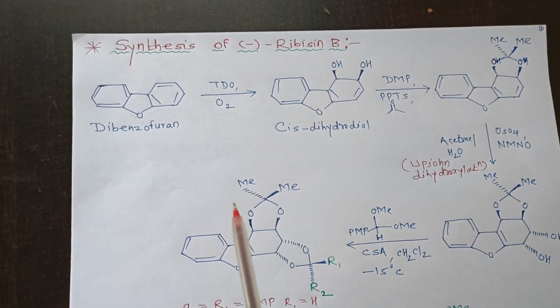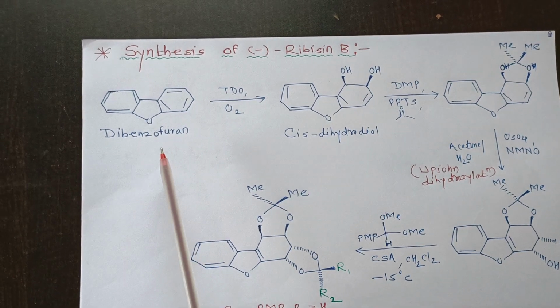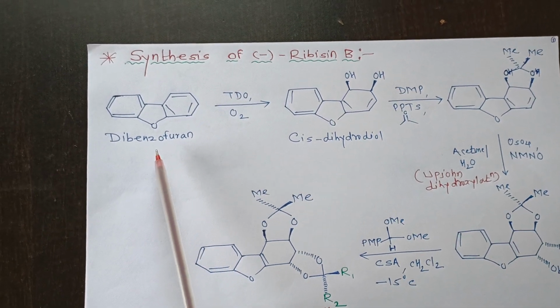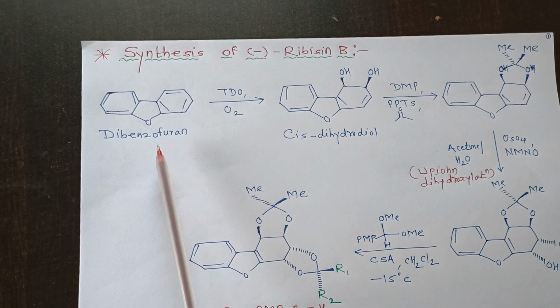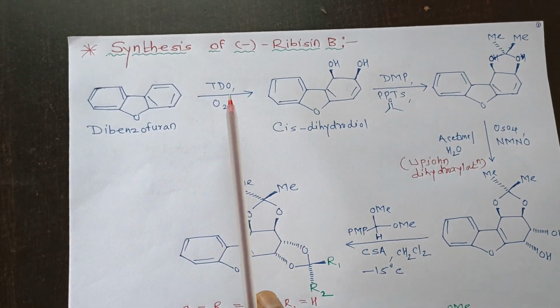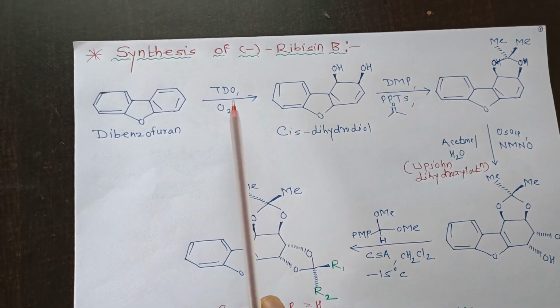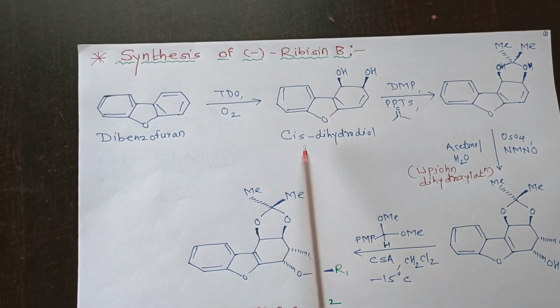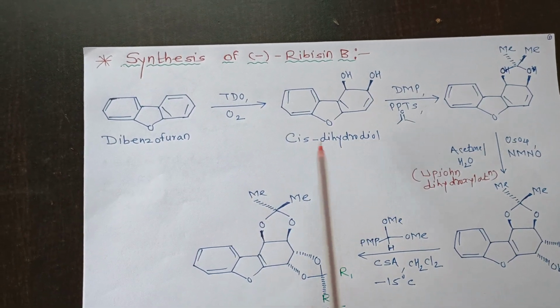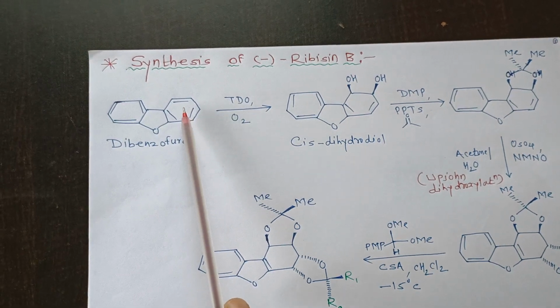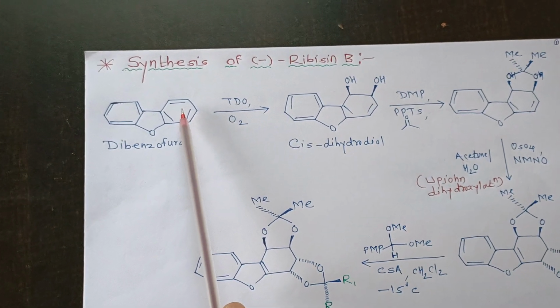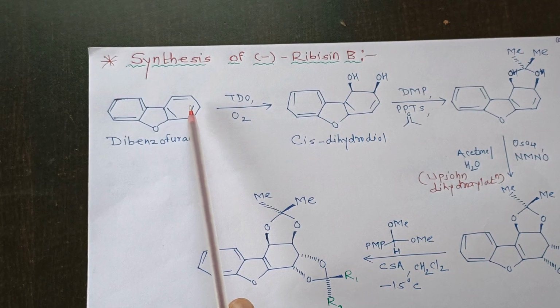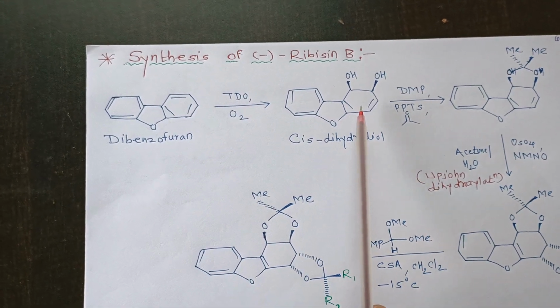In the first step, dibenzofuran on reaction with TDO, that is toluene dioxygenase enzyme, in presence of oxygen, offered cis dihydrodiol. So here that double bond will selectively undergo dihydroxylation into the corresponding cis diol.